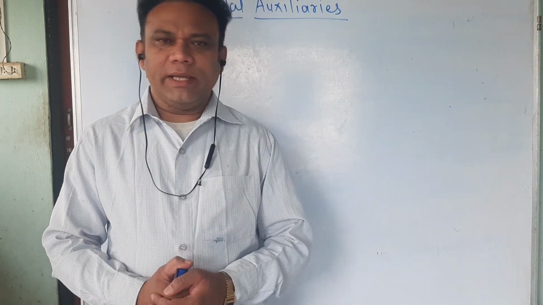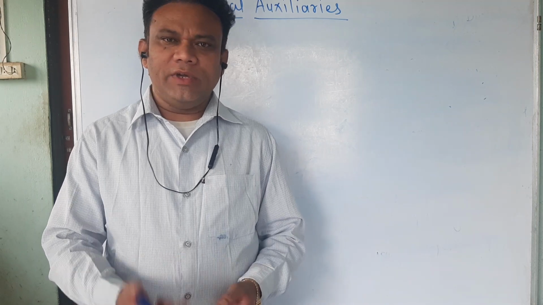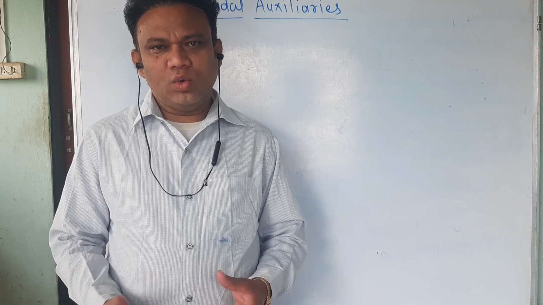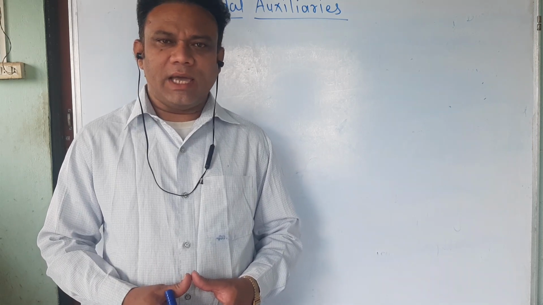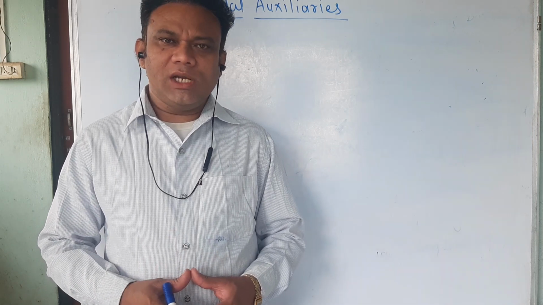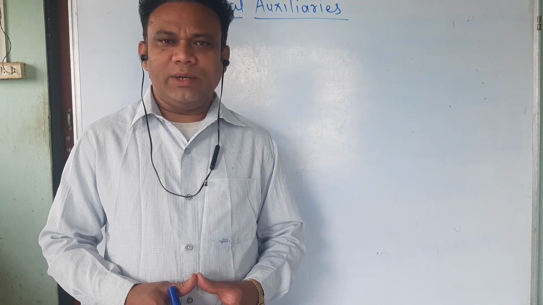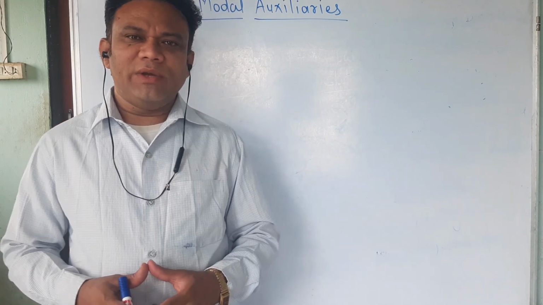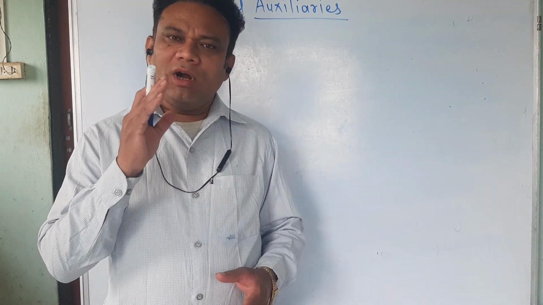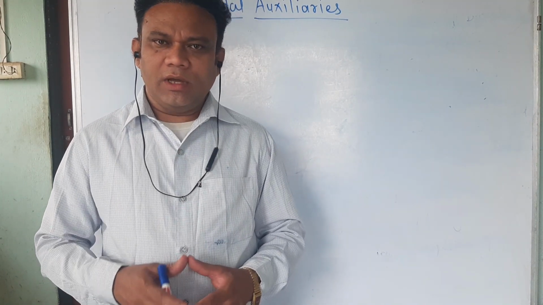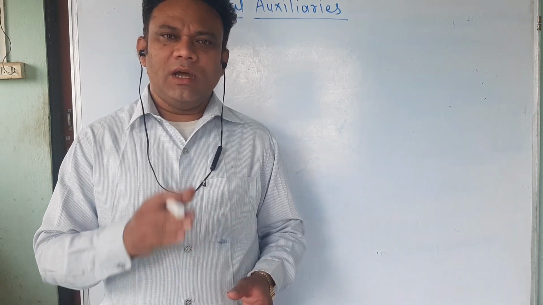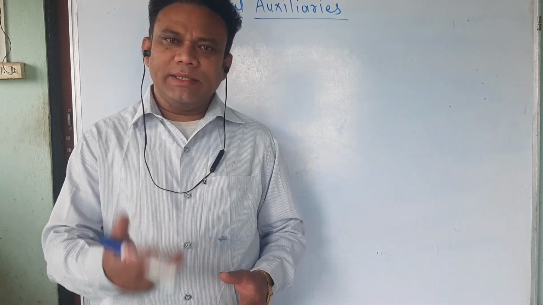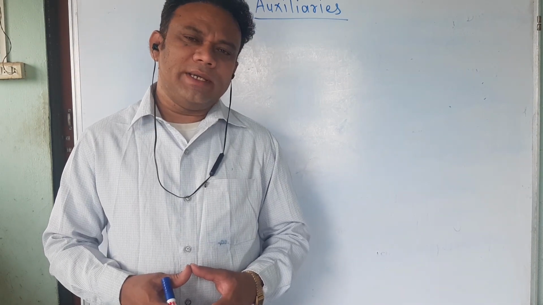You all know that there are some helping verbs. Which are they? Am, is, are, was, were, do, does, did, have, has, had, will, would, shall, should, can, could, may, might, must. These are helping verbs. Out of these helping verbs, some are called modal auxiliaries. Which are the modal auxiliaries? Will, would, shall, should, can, could, may, might, must. These are the modal auxiliaries.